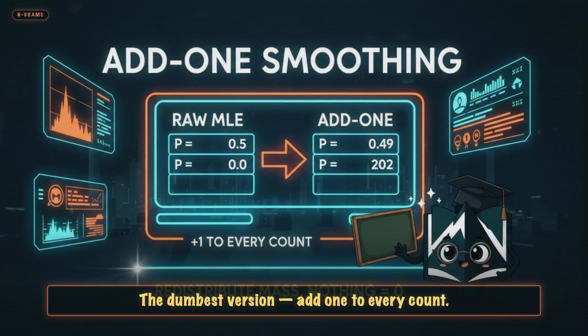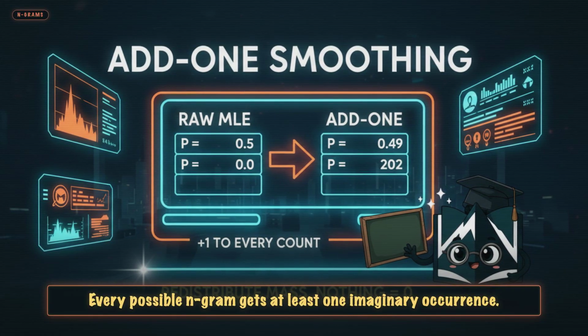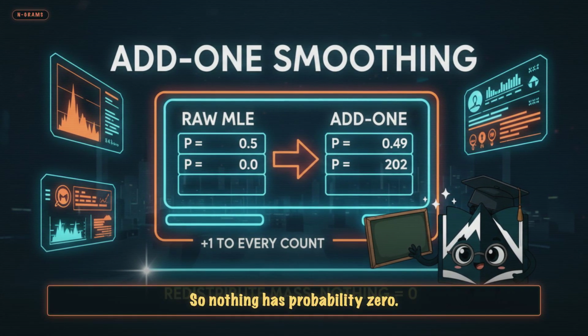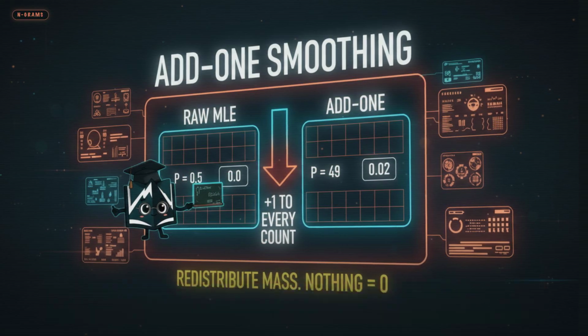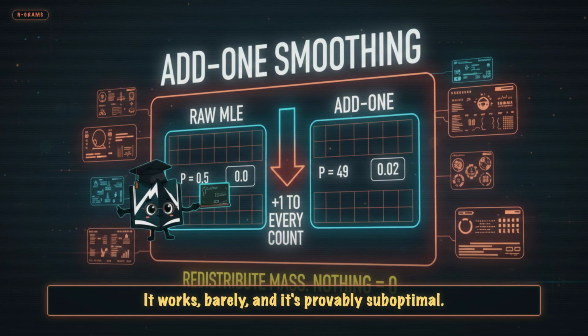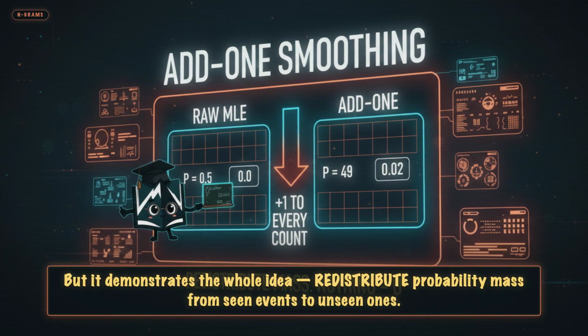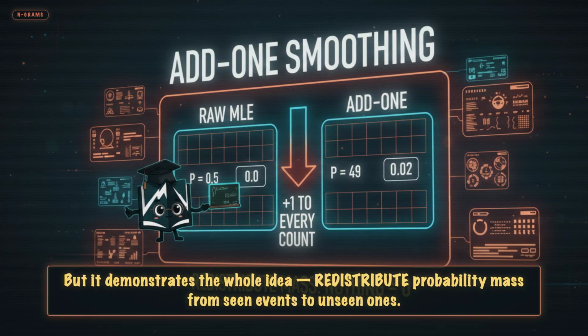Smoothing. The dumbest version, add 1 to every count. Every possible N-gram gets at least 1 imaginary occurrence, so nothing has probability 0. It's called Laplace smoothing or add 1. It's the training wheels. It works, barely, and it's provably suboptimal. But it demonstrates the whole idea: redistribute probability mass from seen events to unseen ones.